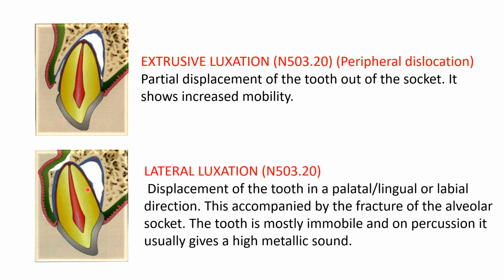Next one is lateral luxation, N503.20. There will be displacement of the tooth. Now you can see this tooth is displaced. It can be in palatal or lingual direction or labial direction. Here it is displaced labially. This is accompanied by fracture of the alveolar socket and the tooth is mostly immobile. Now you can see this tooth has got locked in the bone here. And on percussion, it will give a high metallic kind of sound.